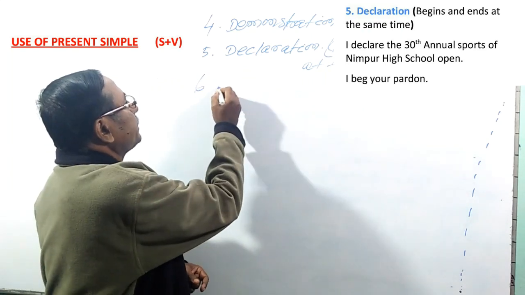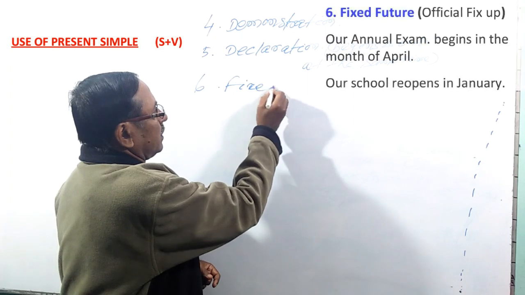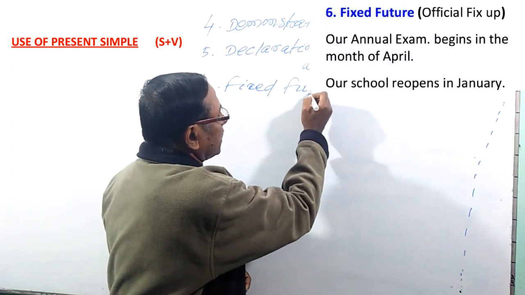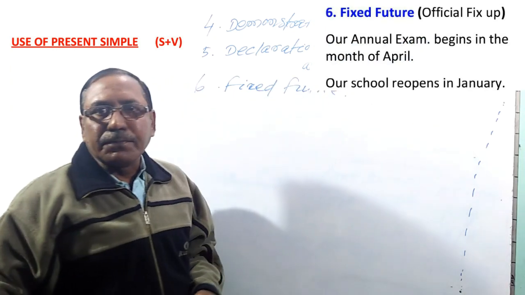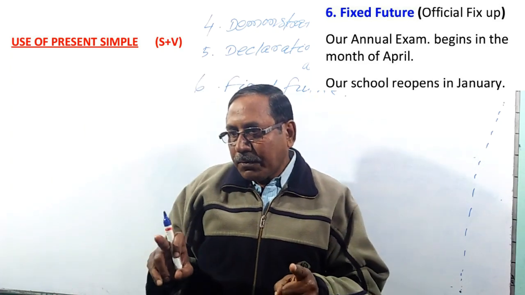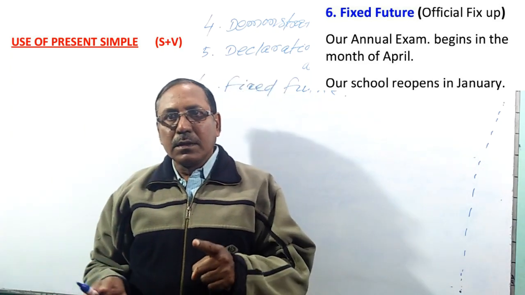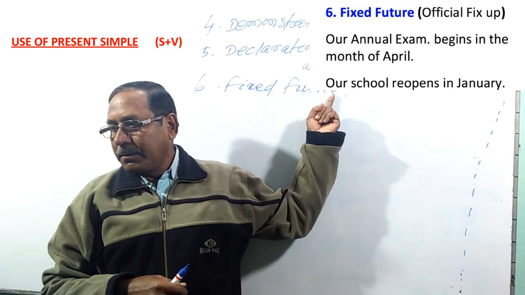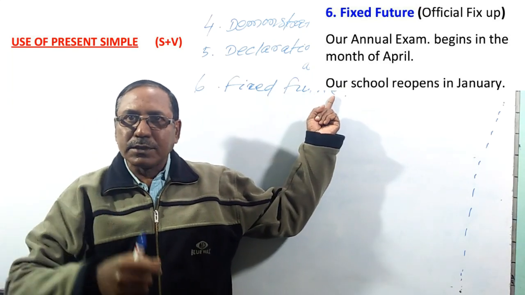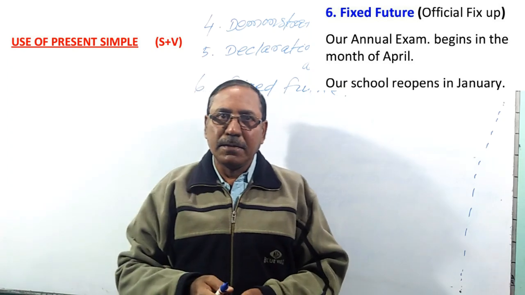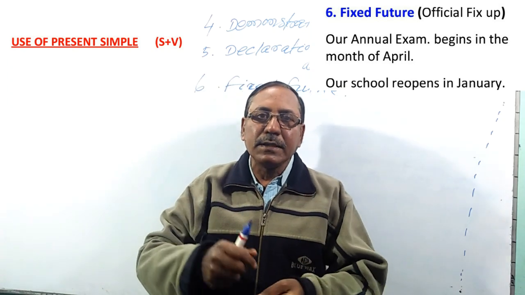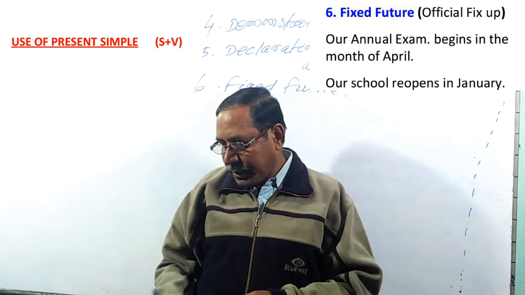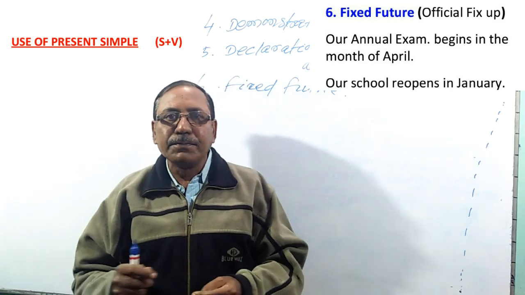Then you see fixed future. Fixed future, we use present simple. You see, present simple is used in present and also in future. That is fixed future. That means officially fixed up. If it has been fixed by the office, we use present simple.